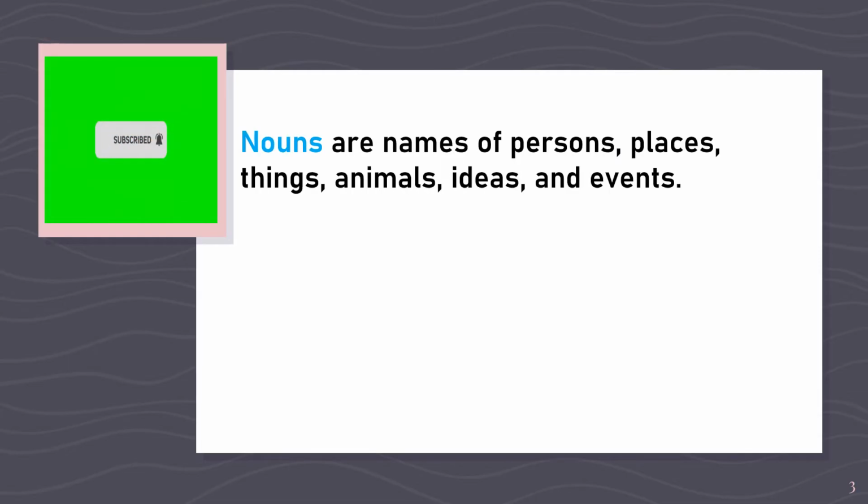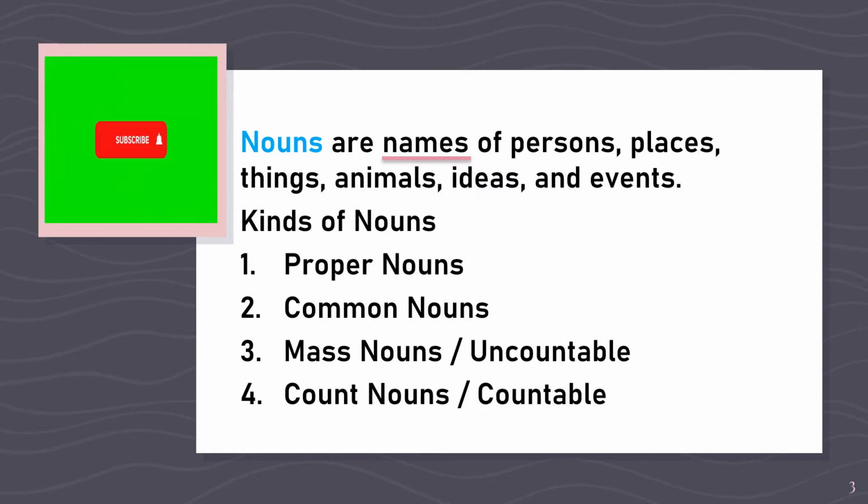Okay, so let's have again the definition of nouns. Nouns are names of persons, places, things, animals, ideas, and events. In my previous video lessons, I discussed the first four kinds of nouns, and they are proper nouns, common nouns, mass nouns, also known as uncountable, and count nouns, also known as countable.